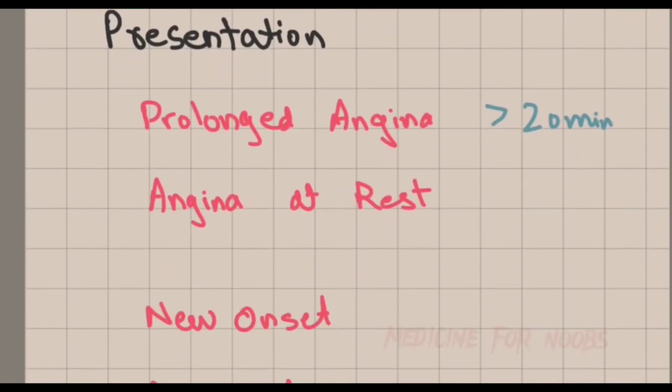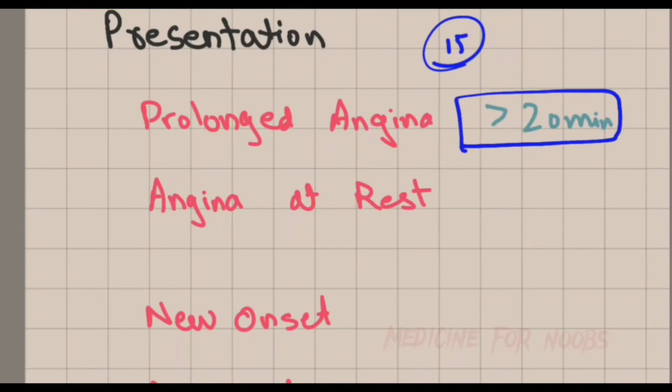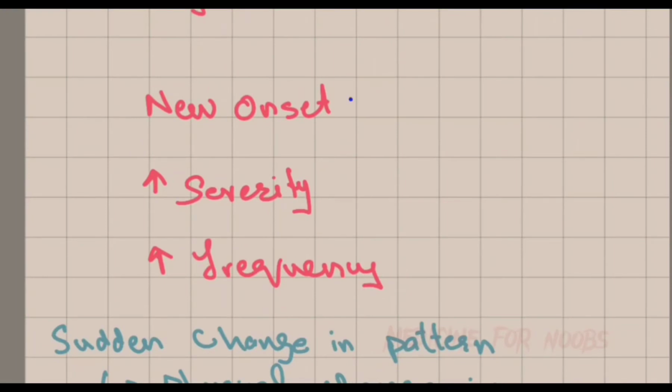The presentation of unstable angina is slightly different from that of angina pectoris in time. The time period for angina pectoris is 15 minutes. It does not exceed 15 minutes, but in unstable angina, the time period exceeds more than 20 minutes. Also, this is the angina which occurs at rest. And if you want to see whether a person having chest pain has unstable angina or stable angina, you can see from some of these factors that new onset angina is mostly unstable angina, with increased severity and frequency.